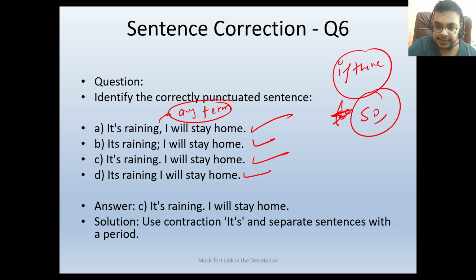Here we are using so as a term which is combining the sentences, but there is nothing combining them here. Both sentences are different. So if both sentences are different, we will be using the full stop, because there is no relationship between these two sentences. We are using them as separate sentences. It's raining. I'll stay home. We will be using the full stop. So C would be our answer.